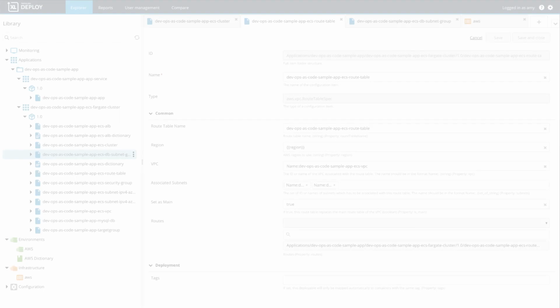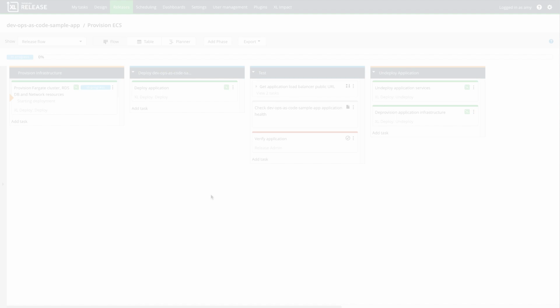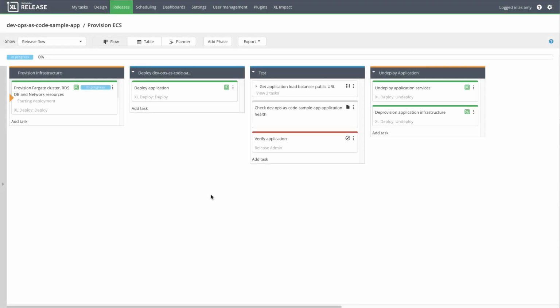Now, if I go to the XebiaLabs GUI, I can see that the CLI created configuration items that represent the Amazon ECS infrastructure described by the YAML file. The CLI also automatically created a release template and started the release pipeline that will provision the ECS cluster and deploy an application to it.